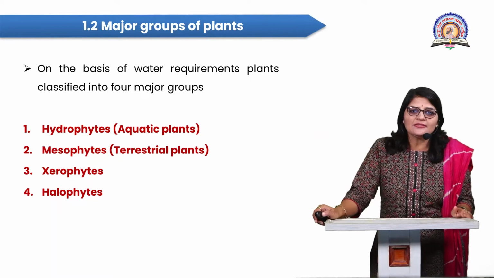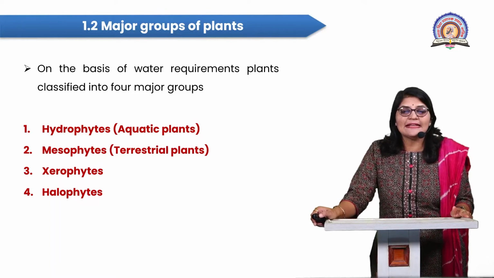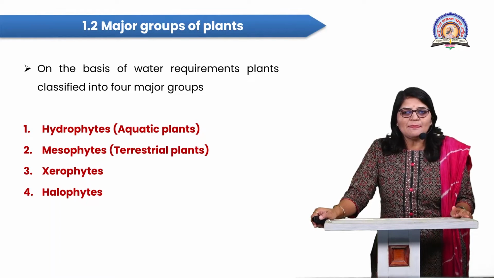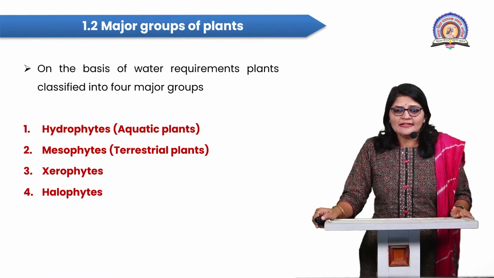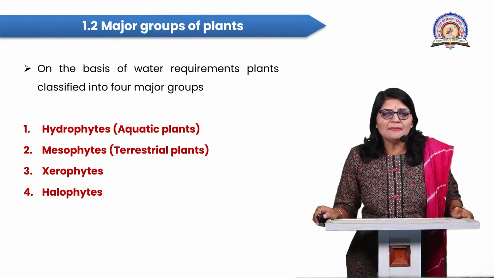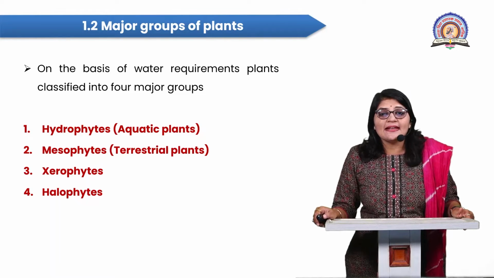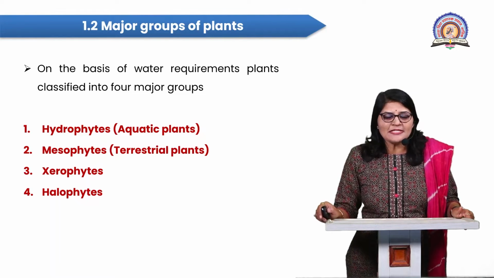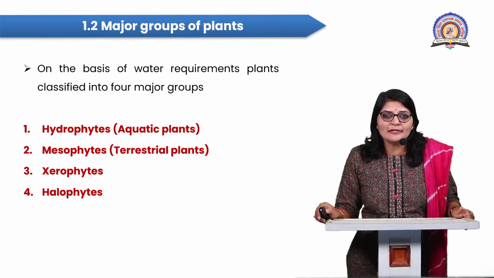So next, students, the next plant group is xerophytes. Xerophytes are also called desert plants. This plant group requires a very little amount of water; that is, the plants grow in scarcity of water, specifically in desert conditions or desert places.